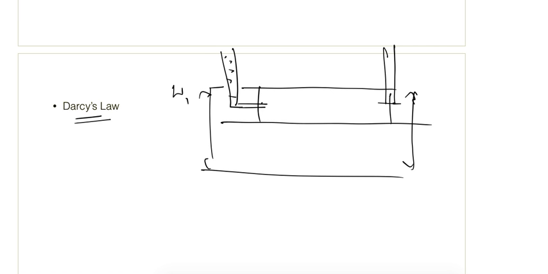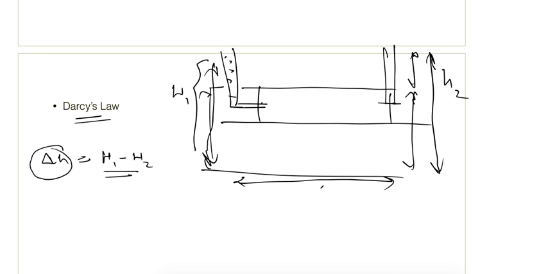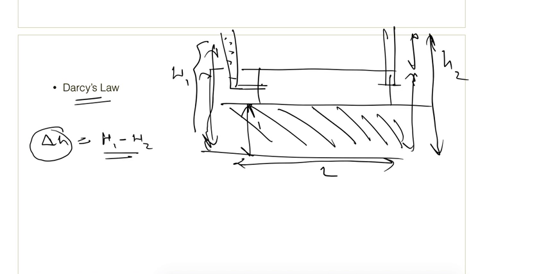Let's say total head here is H1 and total head here is H2. The flow will take place because of the difference in total head, let's say delta H, H1 minus H2. Let's say the length of flow is L, and this is the soil sample of area A.